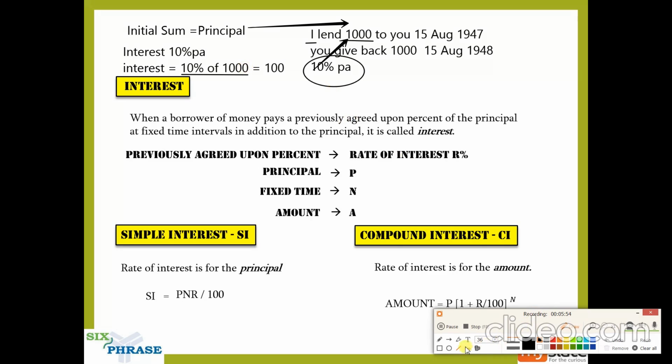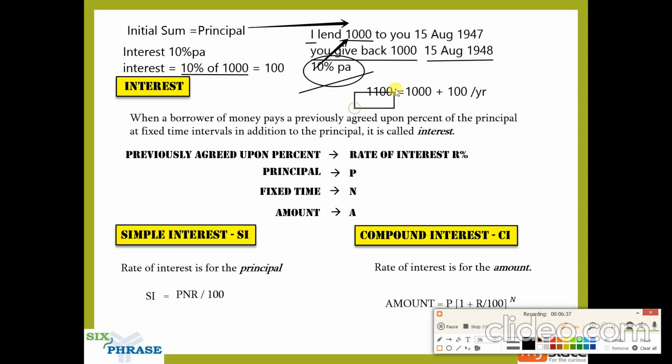So I hope you understand. If we were not friends, I'm going to ask you the same question. If you give me 1000 rupees on 15th August 1948, will I accept that? No, right? I am going to need this extra 10 percentage per annum. So in essence, when you're returning, what you should be returning is 1100, a combination of the principal plus the interest for 1 year. This 100 rupees is per year. So at the end of 1 year, this is what I should get.